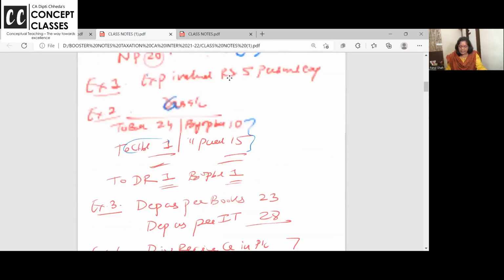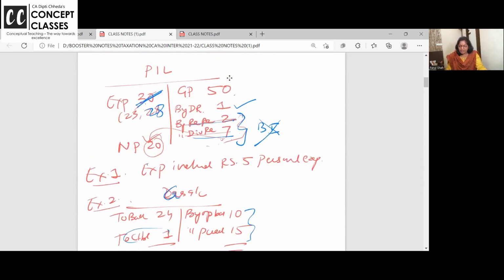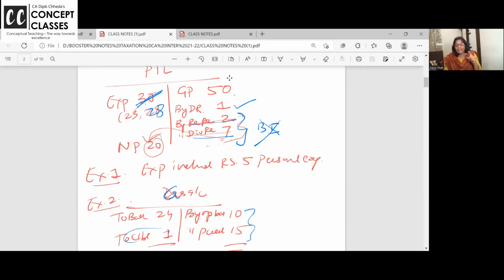Coming to the third example. Suppose in the P&L account credit side, you have written rent received 2 rupees, dividend received. Rent received you have written in the P&L account. But where is it taxable? Second head. Dividend received you have written, but where is it taxable? Income from other sources, right? So, can I remove this? In my net profit 20, 2 and 7 rupees is also there, but scratch it.